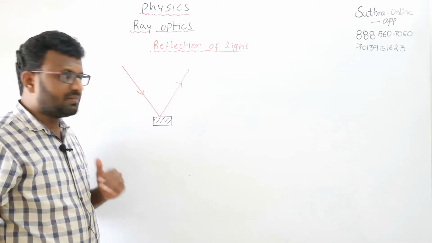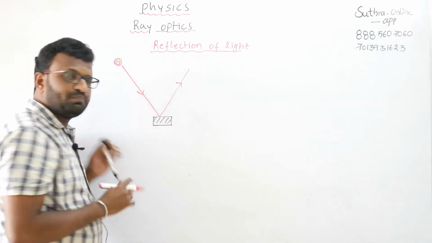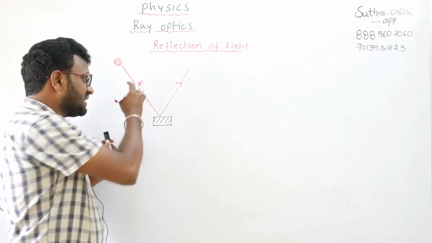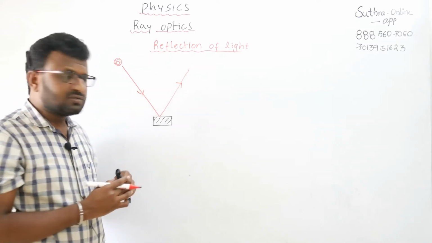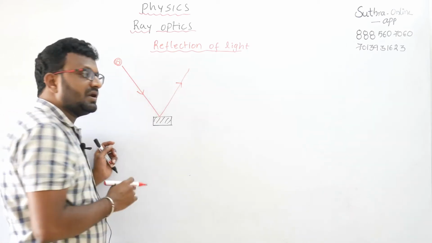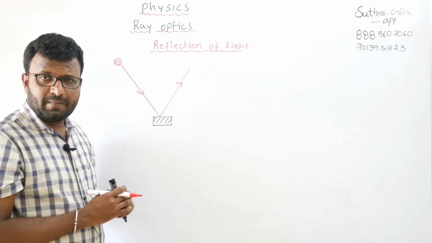So see here once again, if any ray of light is coming from a source of light, it is traveling in the form of a straight line. If in the middle any obstacle is there, the ray is incident on an obstacle, striking an obstacle. Then what happens?